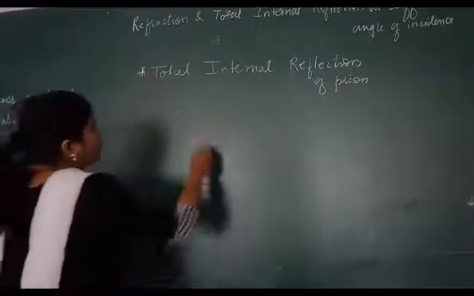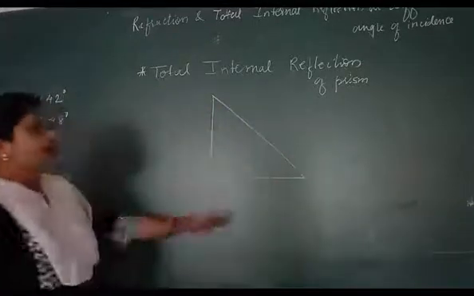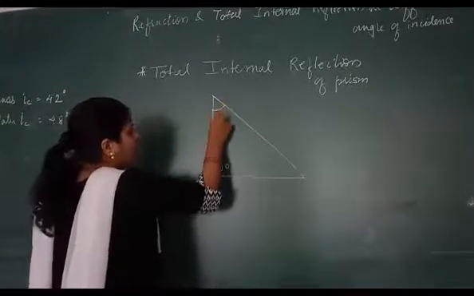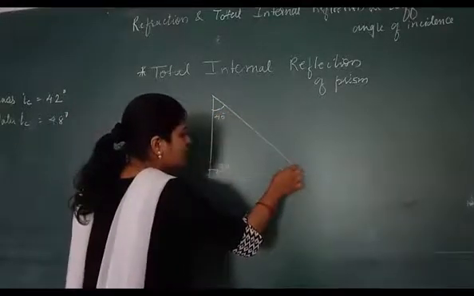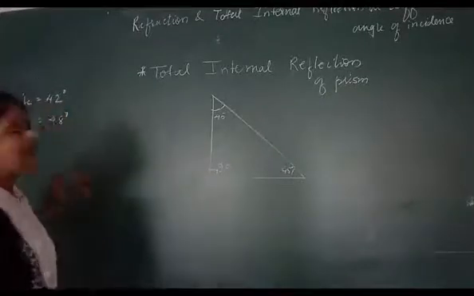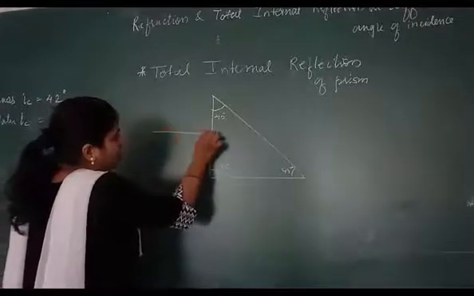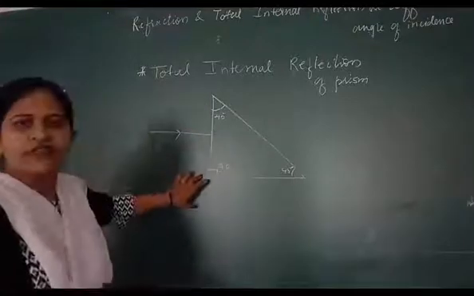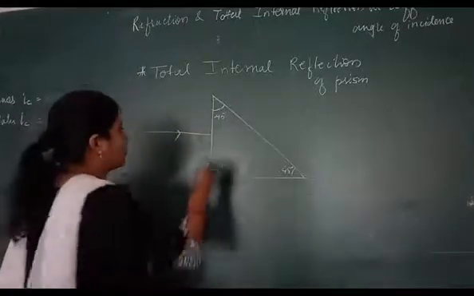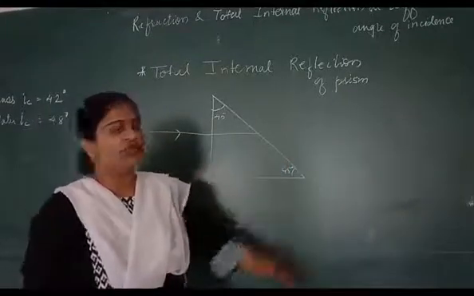We are going to take an isosceles prism. In this, one angle is 90 degrees, and here we have a 45 degree angle. Isosceles means two of its sides are equal. We have said that glass has a critical angle of 42 degrees. So when this ray of light passes to this surface, it passes along the normal. You know, when a ray of light passes along the normal, it doesn't deviate. This ray of light will strike the other surface and just pass out straight without any deviation.